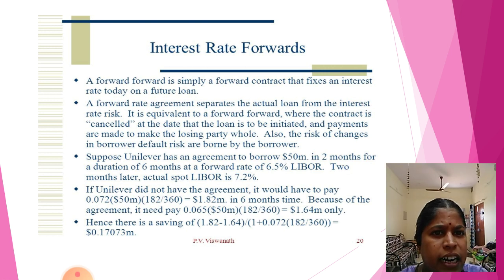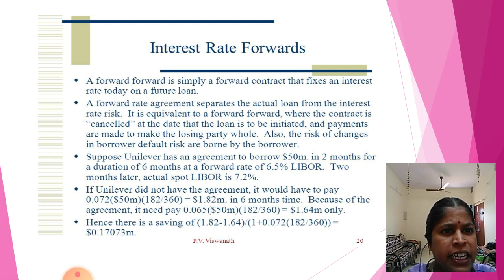Then the interest rate contract. An interest rate forward is simply a forward contract that fixes the interest rate today on a future loan. A forward agreement separates the loan amount from the interest rate risk. It is equivalent to a forward contract where the contract is cancelled at the date the loan is to be initiated, and payments are made to make the losing party whole. Also, the risk of change in the borrower's default risk is borne by the borrower. So here the interest rate is fixed, and any changes are borne by the parties.